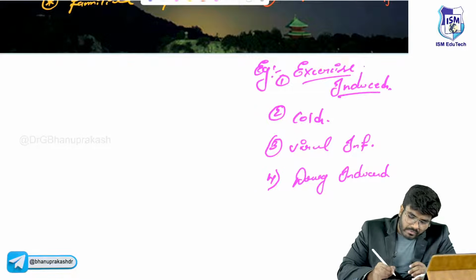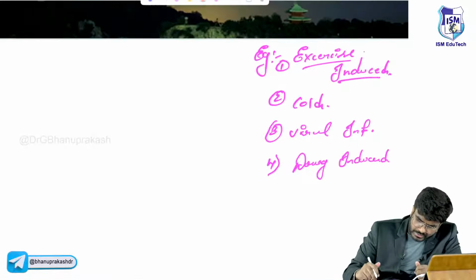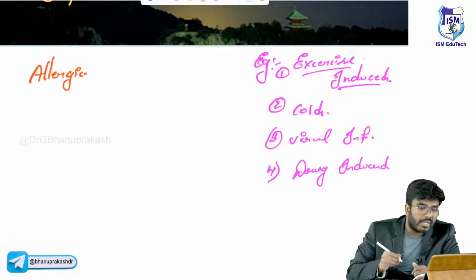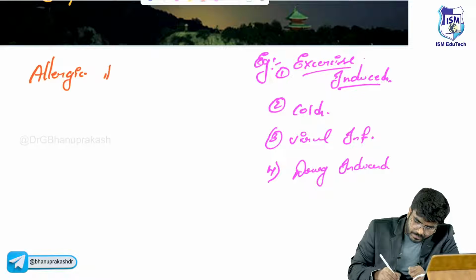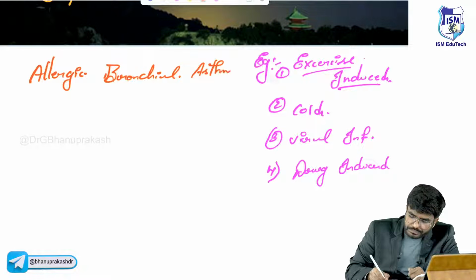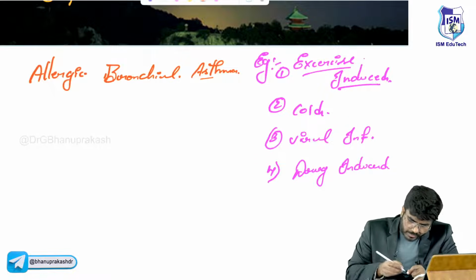Then what are the examples of allergic asthmas? Simple, you know it. The name itself will be there. Allergic bronchial asthma, simply because of the allergy, because of the pollen. And occupational asthma.